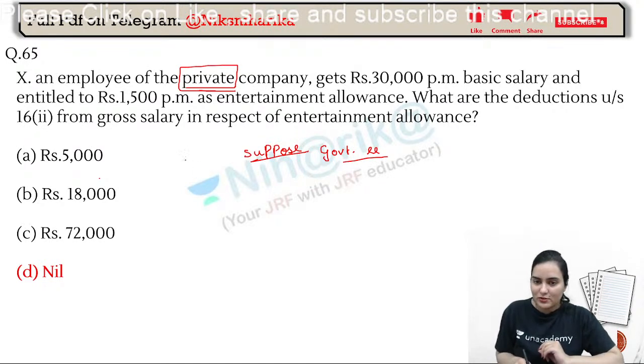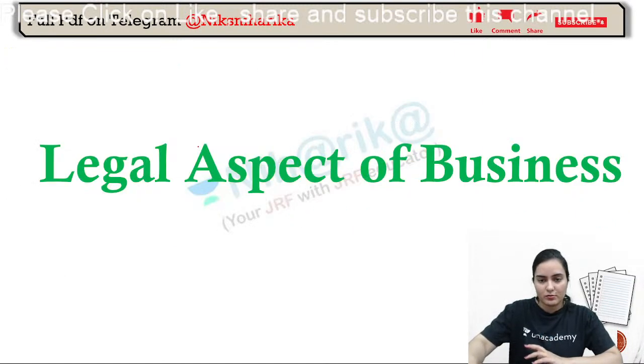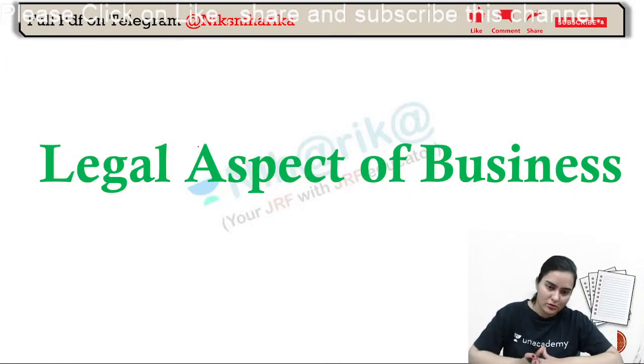Why will 5,000 be the answer? Suppose government employee, because it is whichever is lower. Okay? Right? Whichever is lower. Please do not forget, people commit mistakes here also.